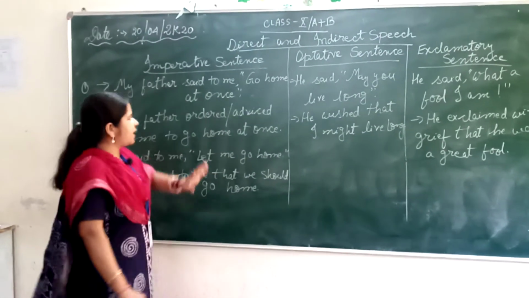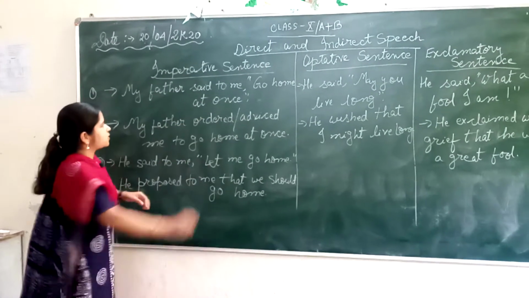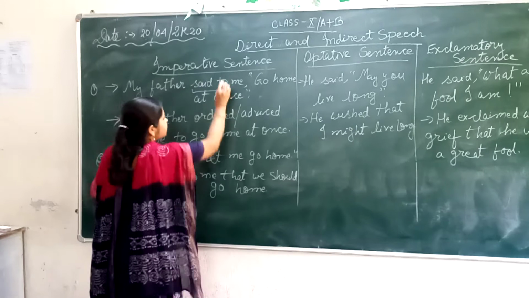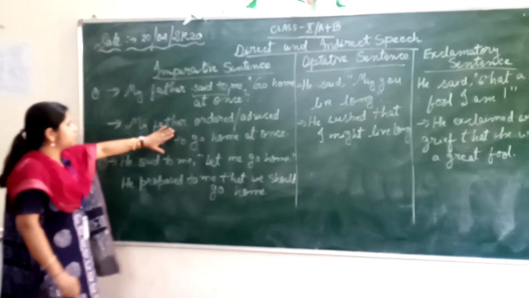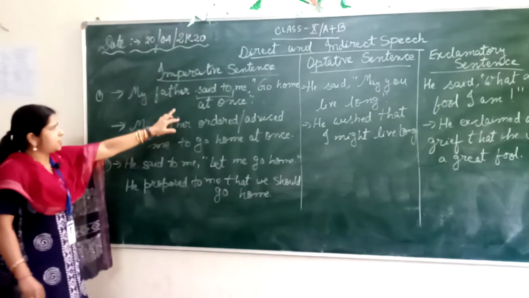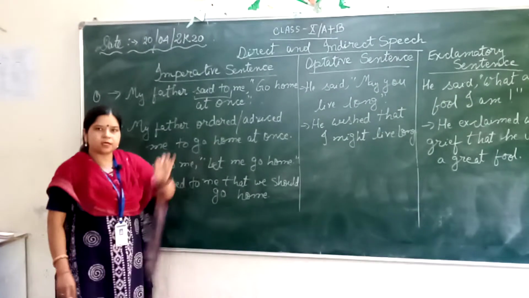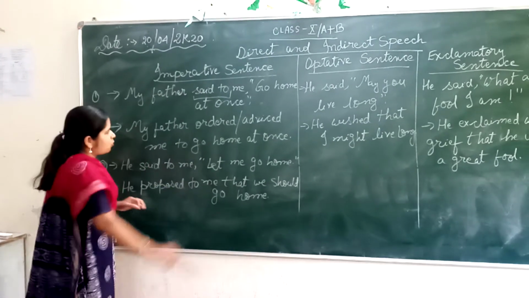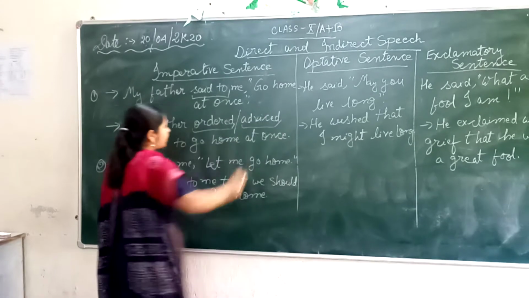Now over here I have written a sentence, my father said to me, go home at once. Now what is this? This is the reporting verb. When you are changing an imperative sentence into the indirect form, the reporting verb has to be either ordered or commanded or advised. Over here I have used ordered, or you can also use advised.